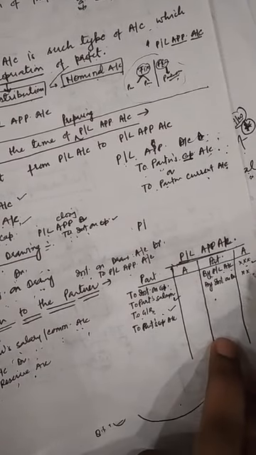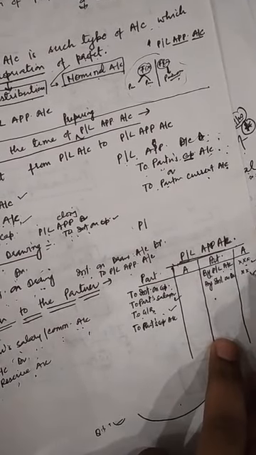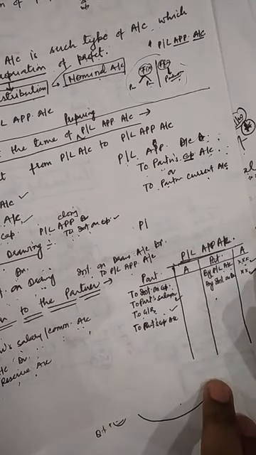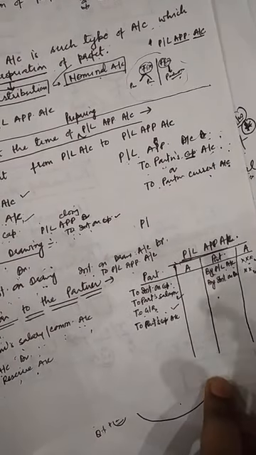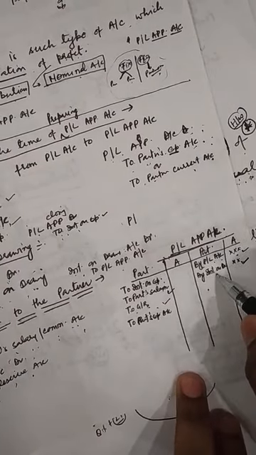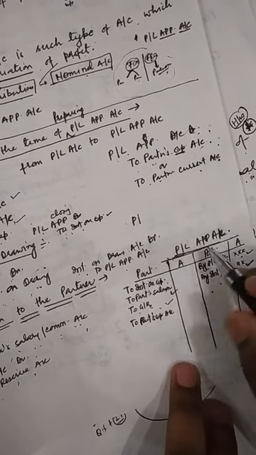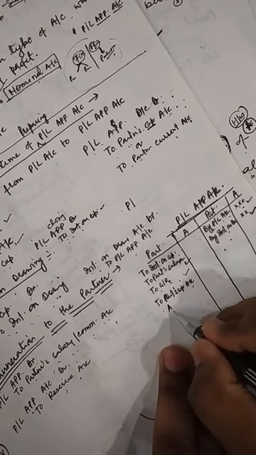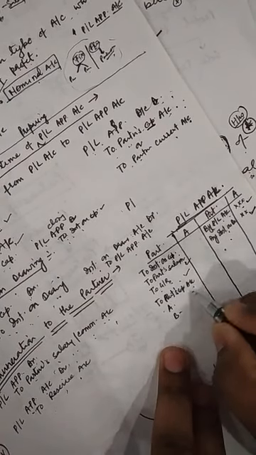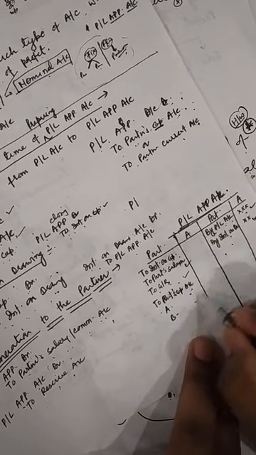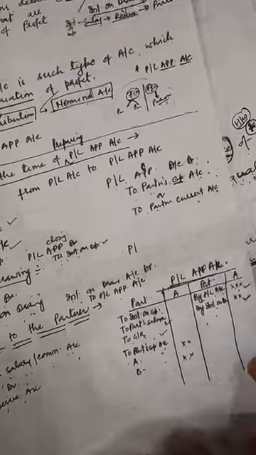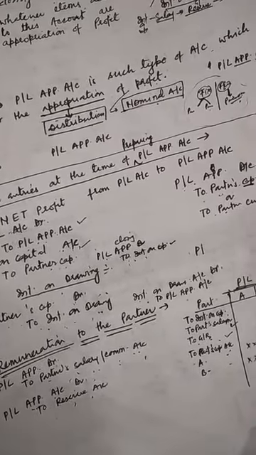Okay, if the firm is getting any interest on drawing, by interest on drawing account debit to PL appropriation account, it will be credited in the PL appropriation account. The profit remaining after all these adjustments and appropriations will be distributed to the partners' capital accounts. Whatever partner A's capital account, B's capital account, that amount will be transferred to the partners' capital accounts. So in this way we can easily prepare the PL appropriation account in partnership accounting.